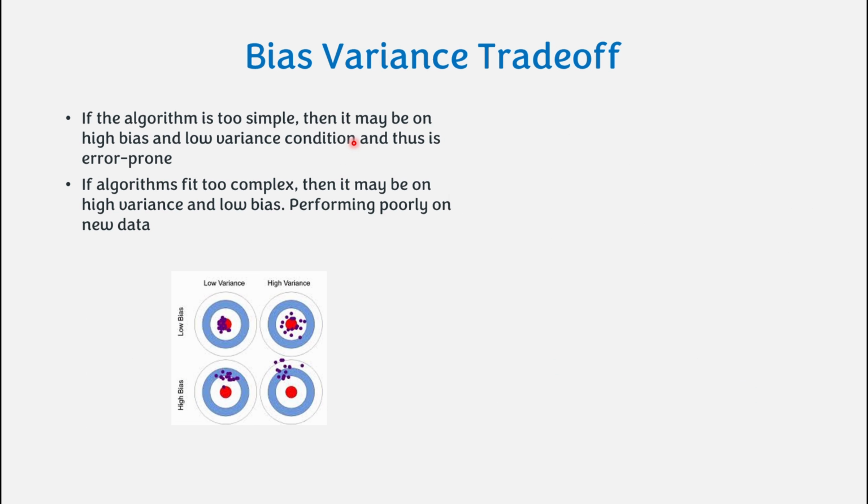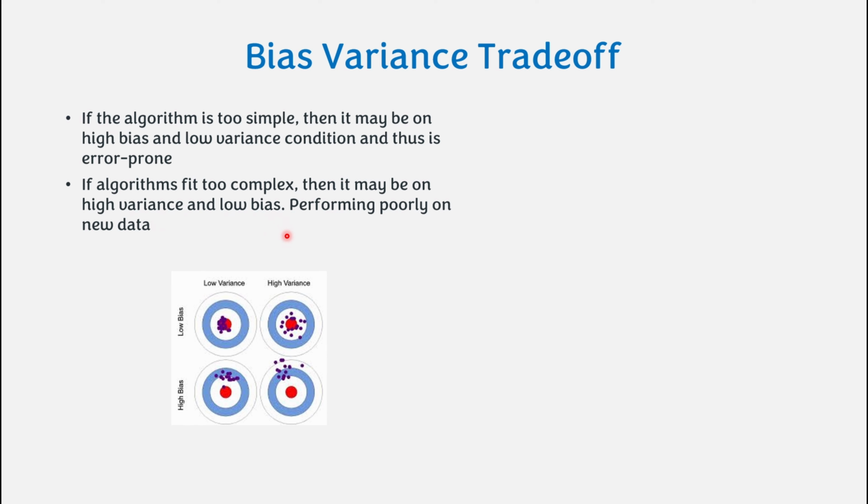So if we end up having a too simple model, we create a situation where we have a high bias and a low variance. On the other hand, when we overcomplicate things, if our algorithm is too complex, then we may end up having a high variance and a low bias.